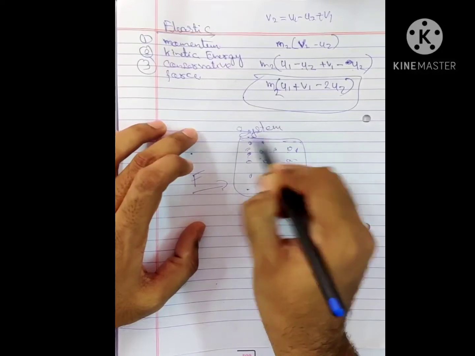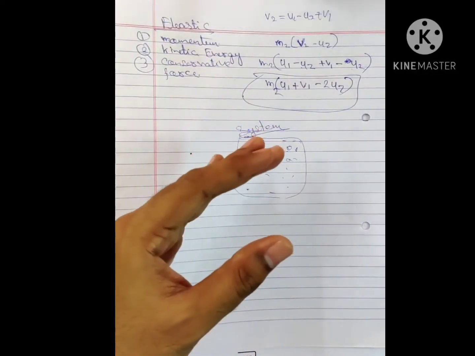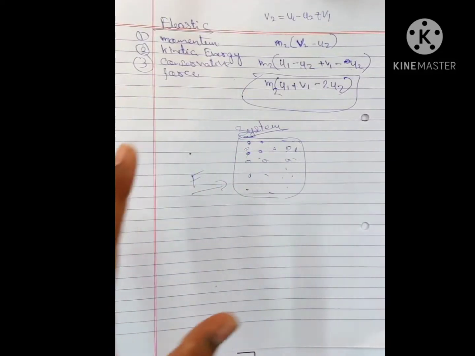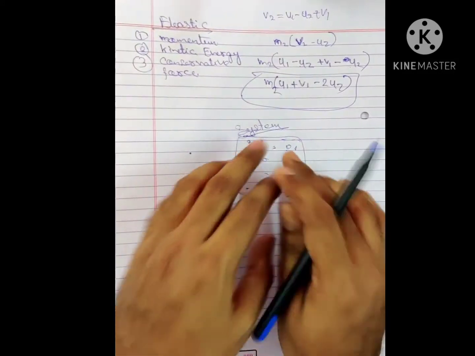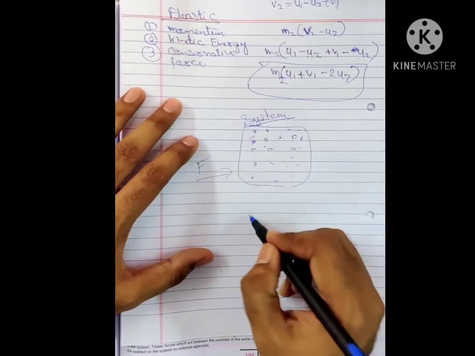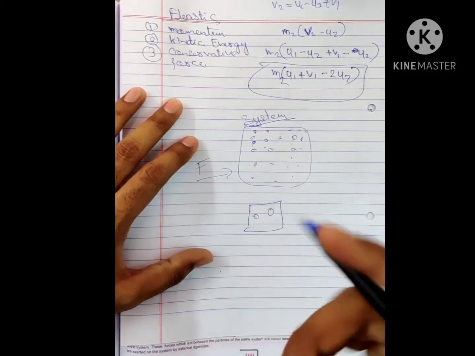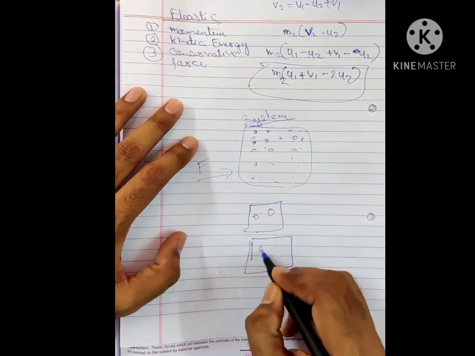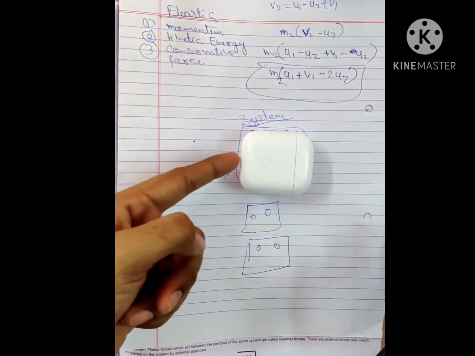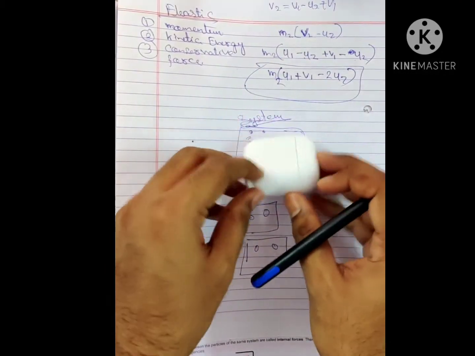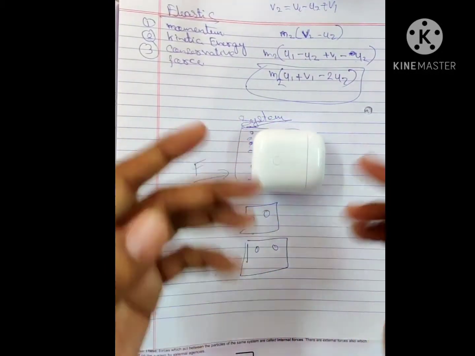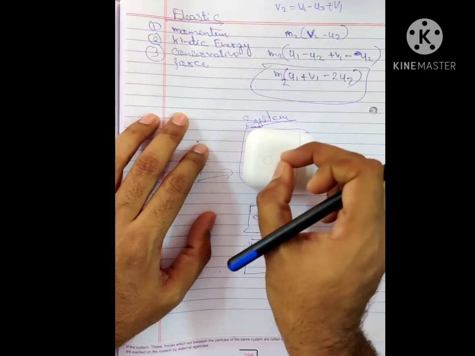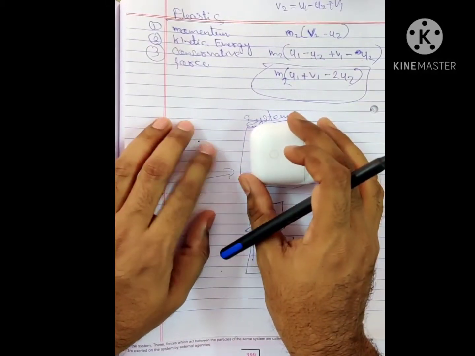What does system mean in physics? A system is anything which is the part of your observation, on which you are applying force and you are measuring the displacement and all this. So a system could consist of billions and millions of particles, and a small system could consist of only 2 particles or even a single particle. So here what we are going to deal with is the system of 2 particles. If I apply force on this body, you can see this thing is moving with certain velocity. What is actually a collection of billions of small atoms and particles is moving under the influence of this external force.